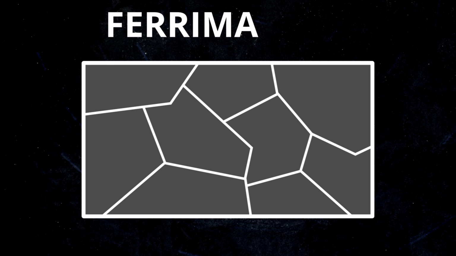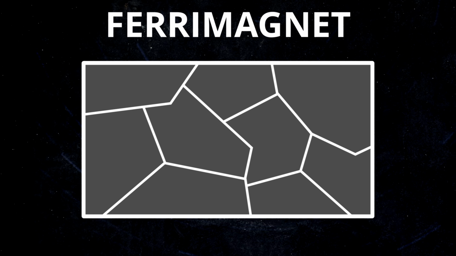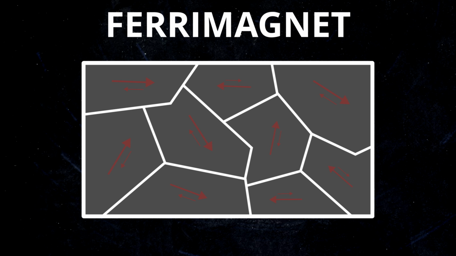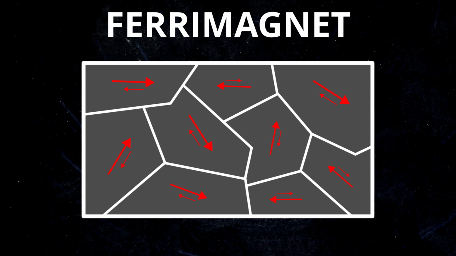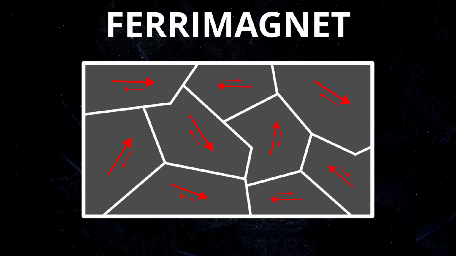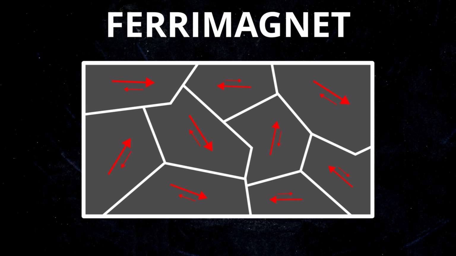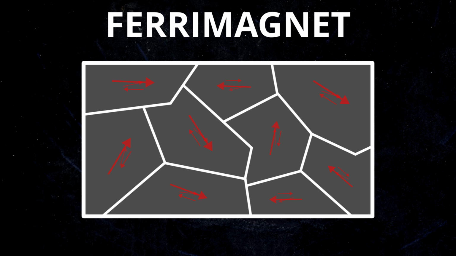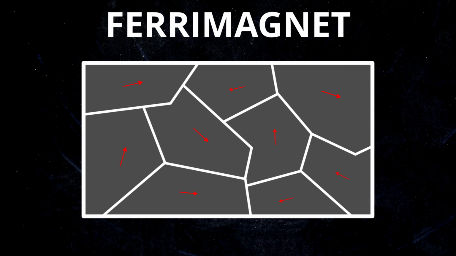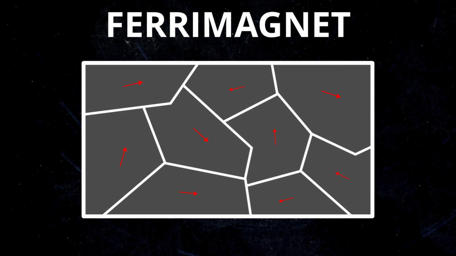Ferrimagnets are something in between antiferromagnets and ferromagnets. Their magnetic dipoles in magnetic domains are aligned similar to antiferromagnets, but they are not equal to each other. If we reduce them to one vector, it becomes smaller, and the corresponding force is weaker.